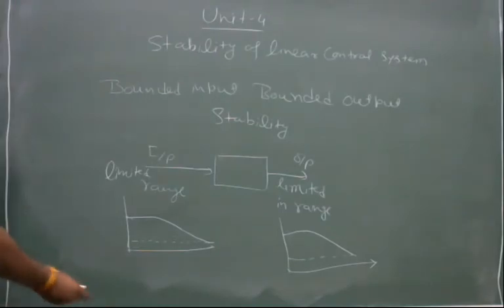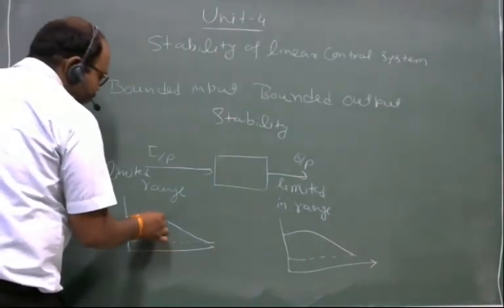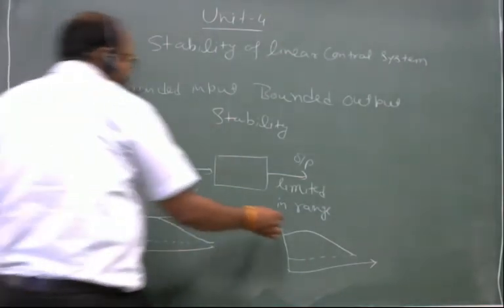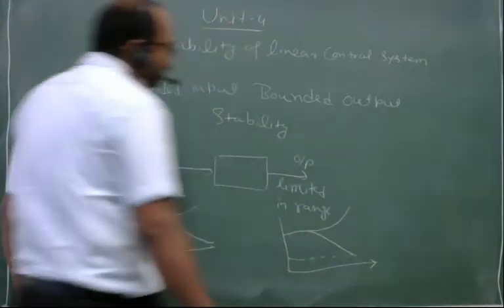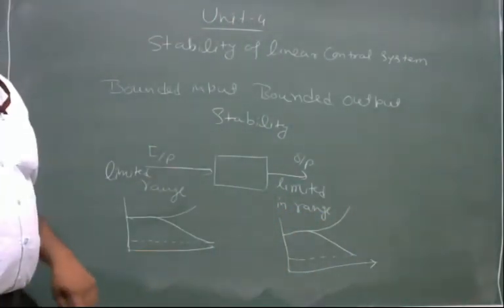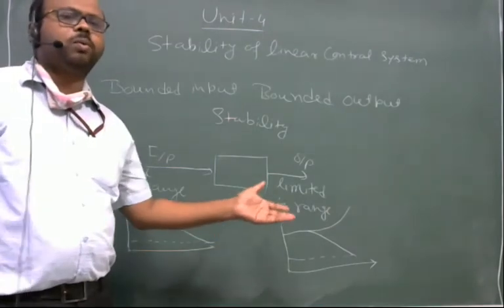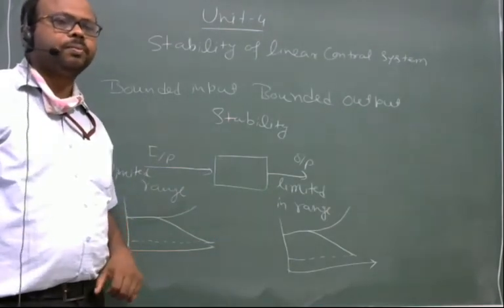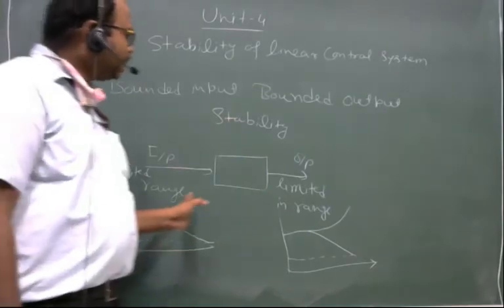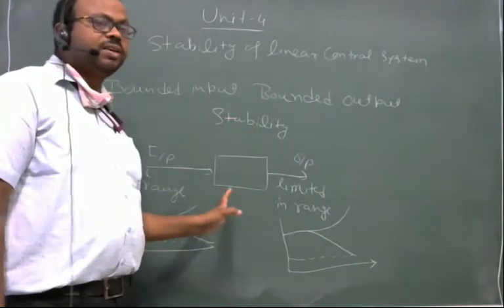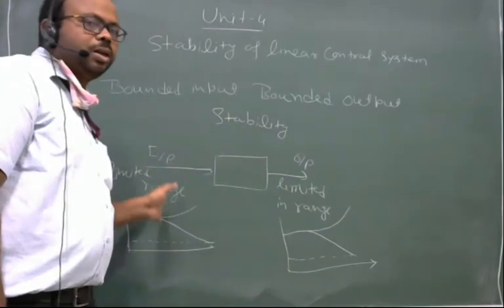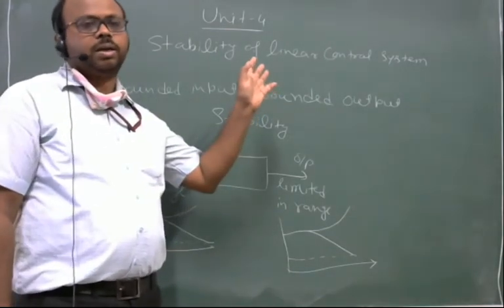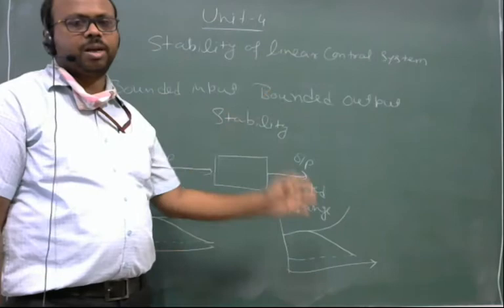But if this input is increasing, this output is increasing, it's not bounded, because as time tends to infinity, this value will also tend to infinity.